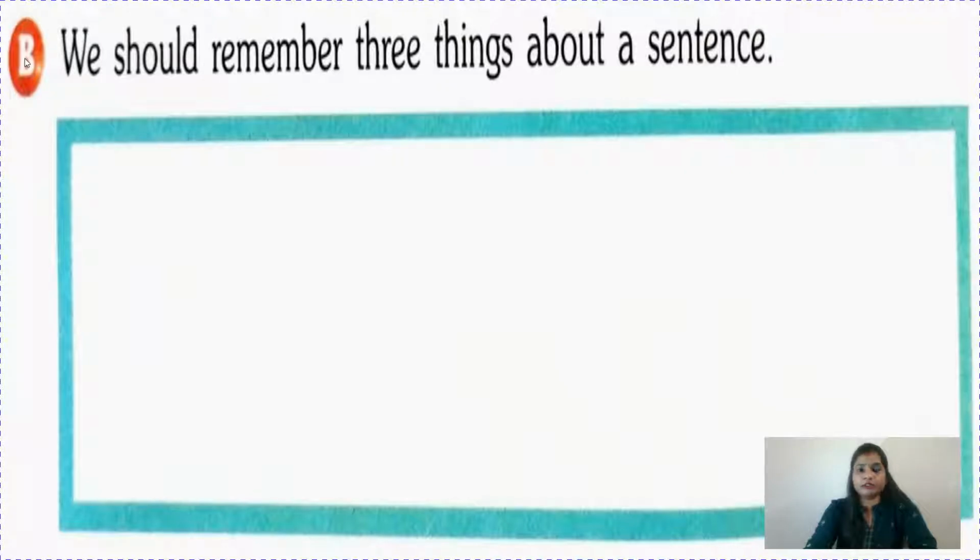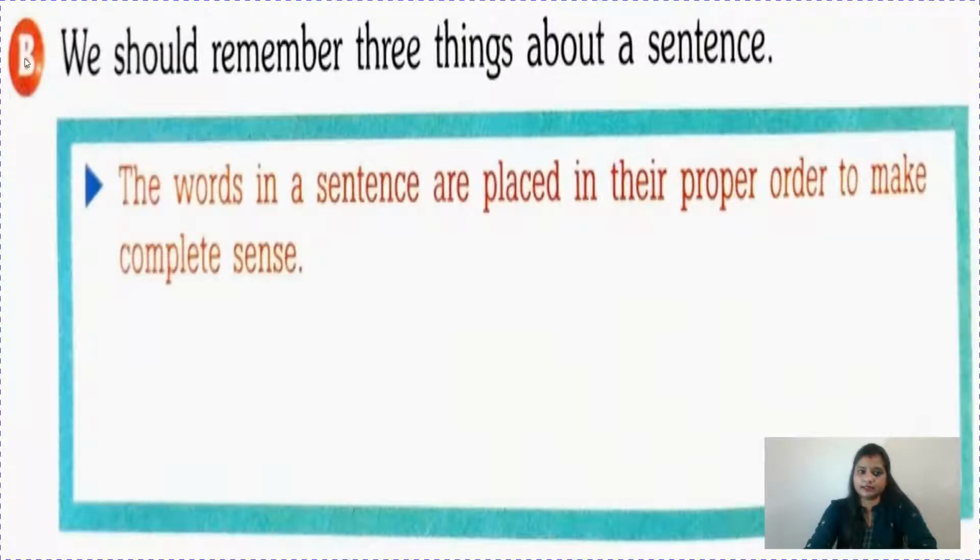Children, we should remember three things about a sentence. The words in a sentence are placed in their proper order to make complete sense. Because if it is not arranged properly, like the example I gave just now, "I mangoes," they are not arranged properly. So it's very important to arrange the words in their correct order.